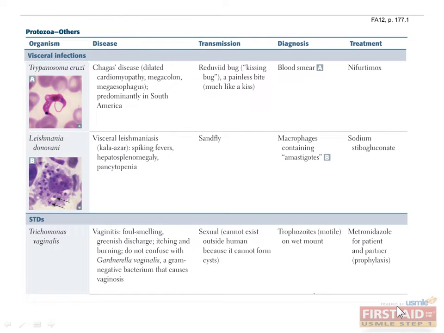Protozoa causing visceral infections are next, which include Trypanosoma cruzi and Leishmania donovani. Trypanosoma cruzi is endemic to South America and causes Chagas disease. This is a disease characterized by dilated cardiomyopathy, megacolon, and megaesophagus. Just think that it makes organs bigger in size, just like Tom Cruise, Cruise for Cruzi, is bigger than life. Trypanosoma cruzi is transmitted by the Reduviid bug, which is a painless bite.